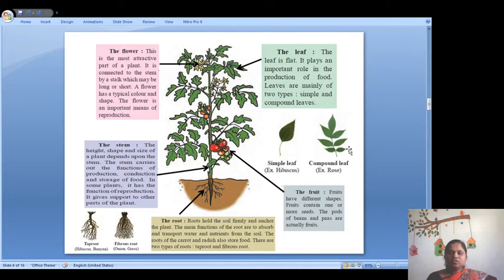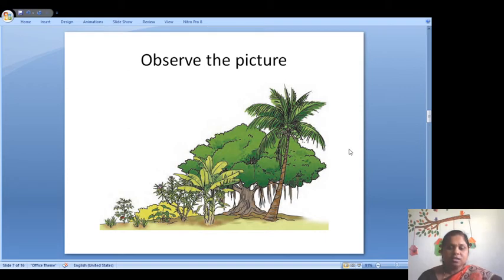Each and every plant is different. Are we able to study each and every plant? No, we are not able to study each and every plant. It was a very difficult process. To overcome this, because these plants are all different, some are tall, some are short, some are very short, some are bushes, some are tenders, we are not able to find the characteristics of each and every plant, or we are not able to study them.